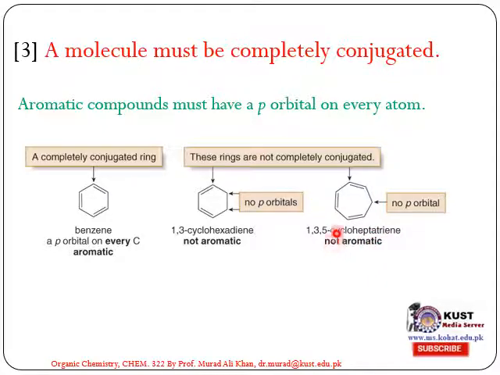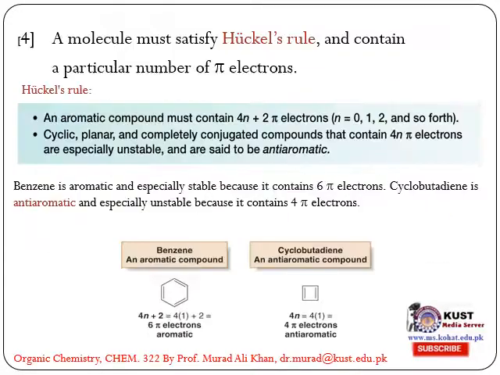1,3,5-cycloheptatriene is not aromatic, because there is no p orbital on this position. A molecule must satisfy Huckel's rule and contain a particular number of pi electrons. According to the Huckel rule, a molecule must have 4n plus 2 pi electrons to be aromatic.